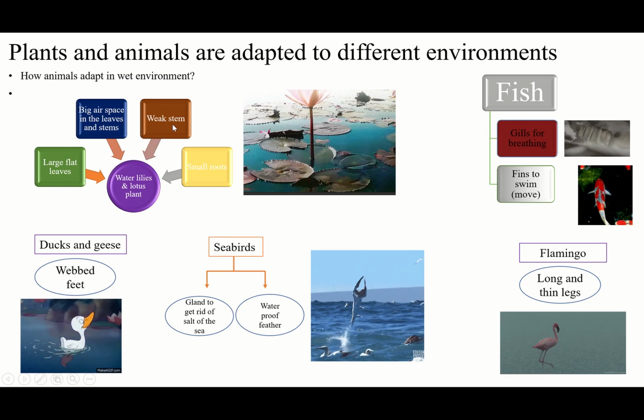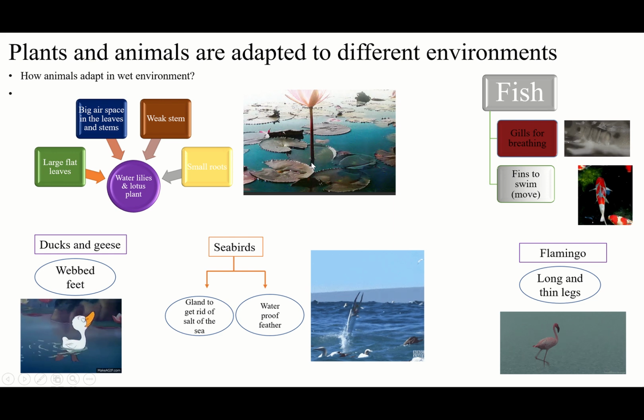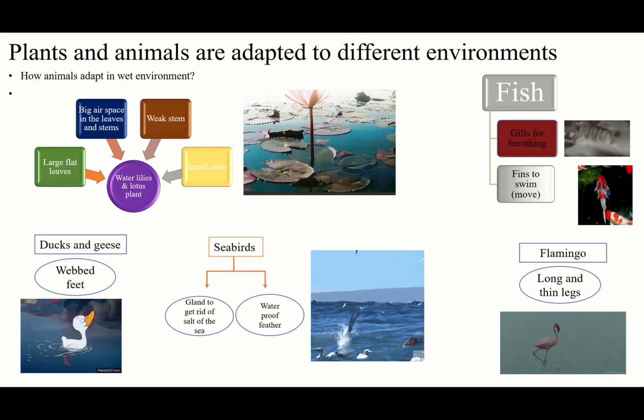And they have weak stems. Why don't they have strong stems like outside plants around us, like normal plants?